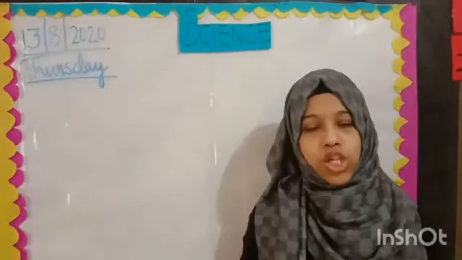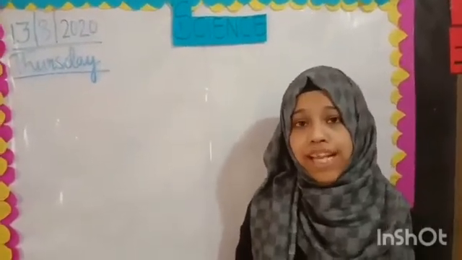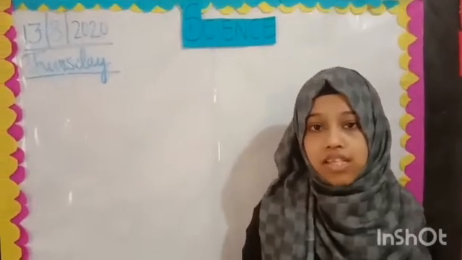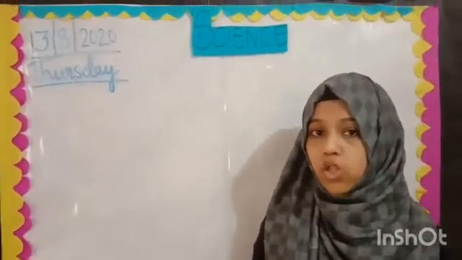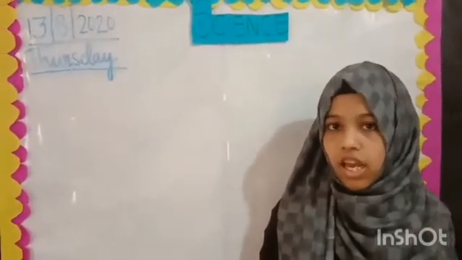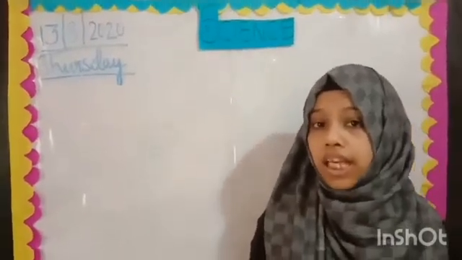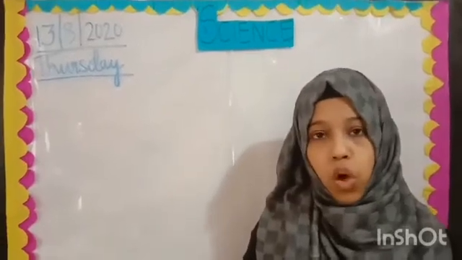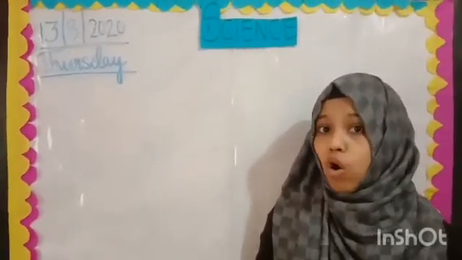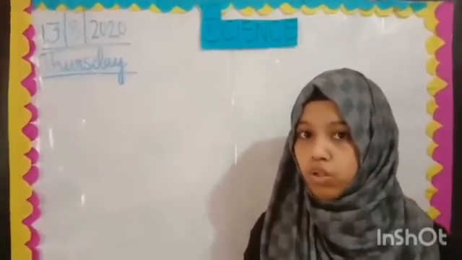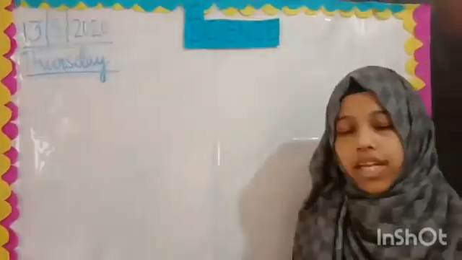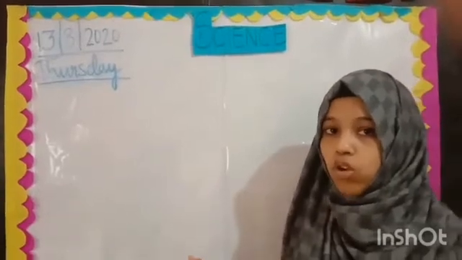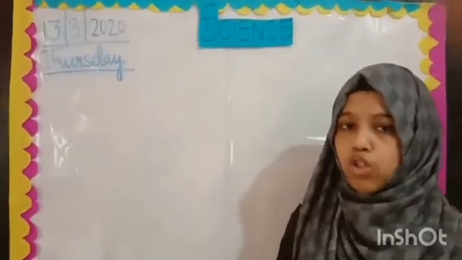So children, we learned about dark. What is darkness? That darkness is when there is no light. And we cannot see in dark. Okay? And then we saw that we can form different types of shadows. Now what are shadows? Anything blocks the light or comes in front of the light, the shadow is formed.